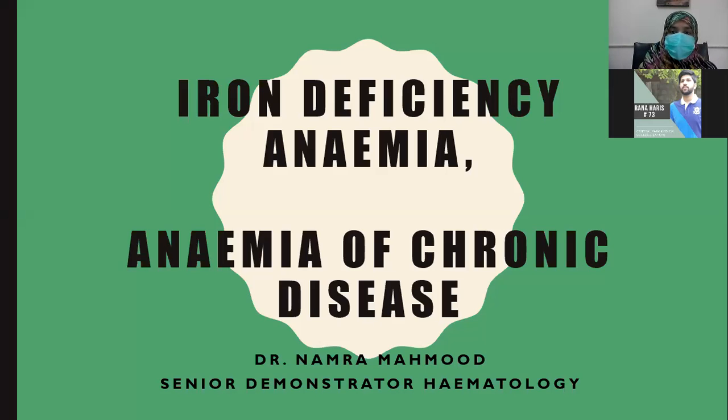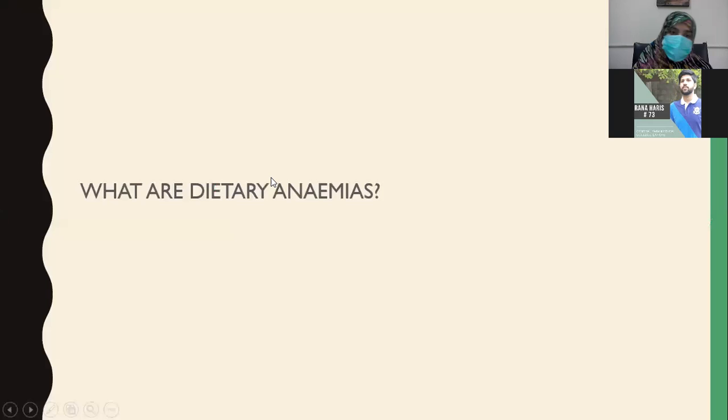We have studied one anemia, that is megaloblastic anemia. Now another nutritional anemia, that is iron deficiency anemia. We will cover this today, and anemia of chronic diseases. So what are dietary anemias? You should know what are dietary anemias: anemias that are related to the lack of constituents that are needed from the diet, and if they are not taken, anemias occur.